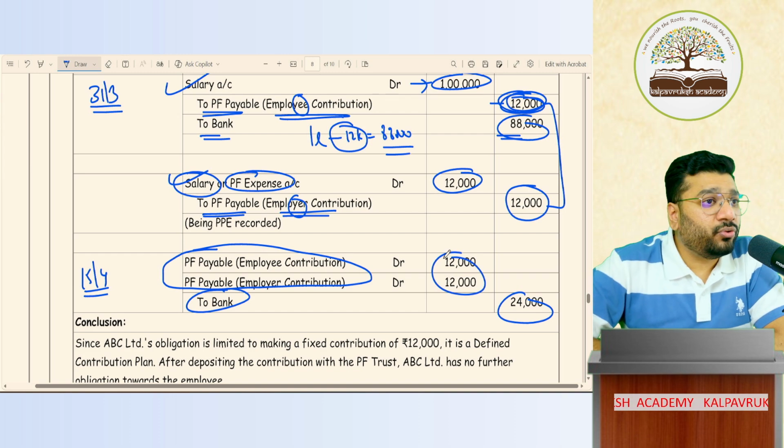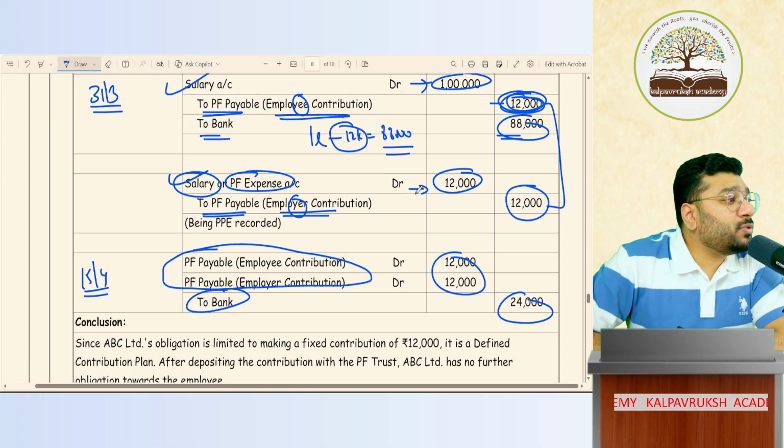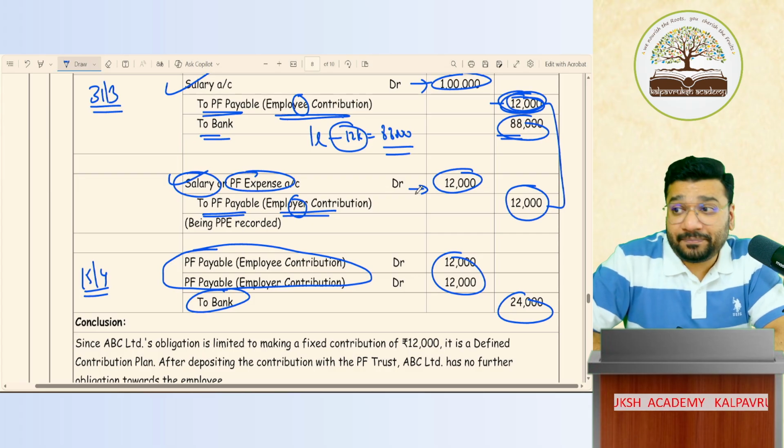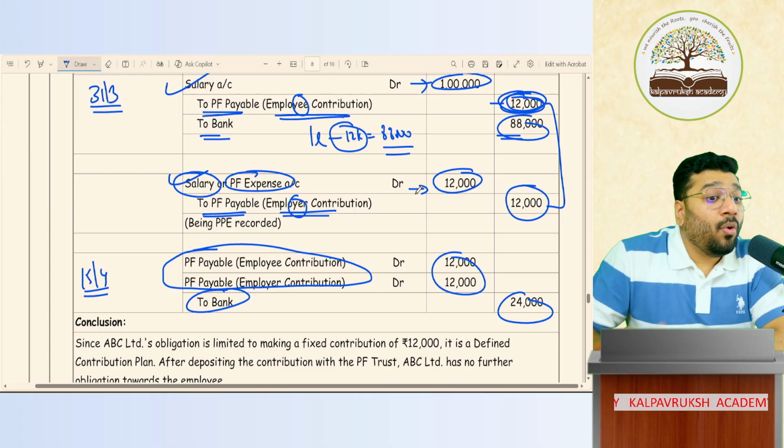So my question to all of you: this PF 12,000 what you're paying, which is employer's contribution, is it a defined contribution plan or defined benefit plan? It is a defined contribution plan. Means what? At the time of employment itself, I've agreed what amount I will contribute every month.